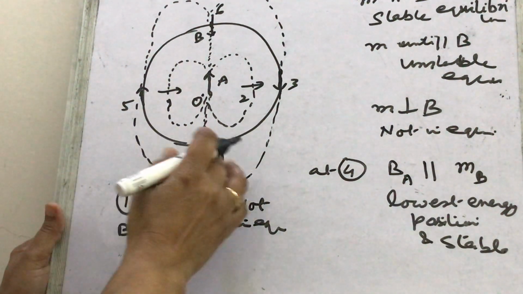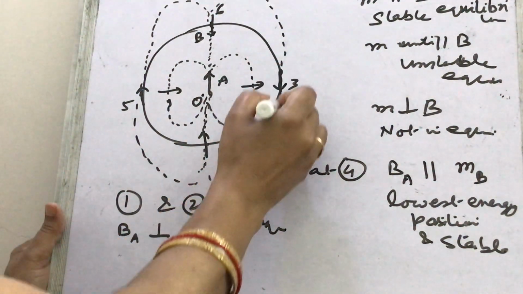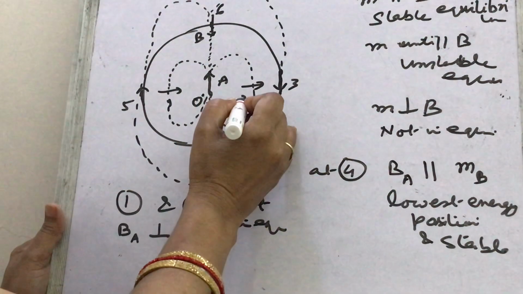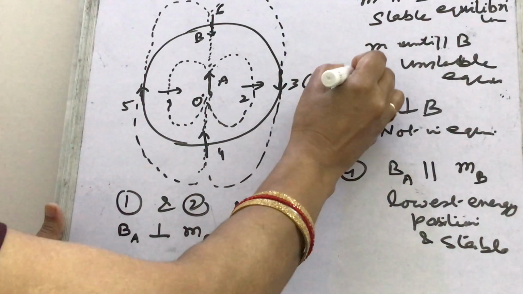Which more position is of stable equilibrium? You can see here that this is in the same direction as the magnetic field of A, and this is the magnetic moment. So 3 is also stable equilibrium.